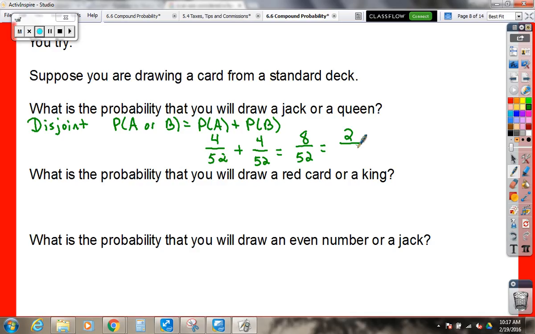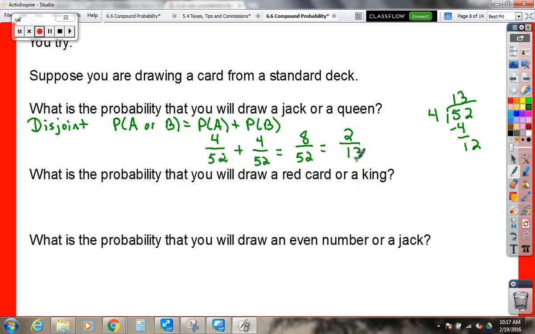More than 10. 12, 13, 14. How many times does 4 go into 12? 3. So it's 2 over 13. I love how I was close. I skipped 13 entirely. Okay, next question.